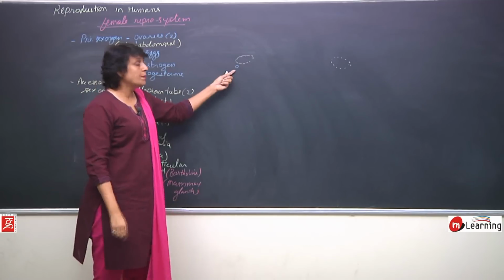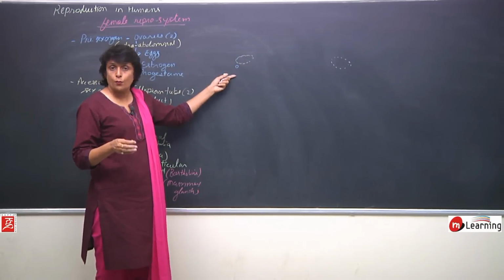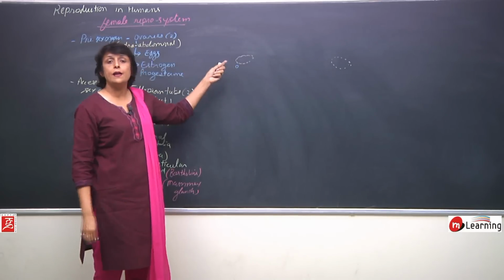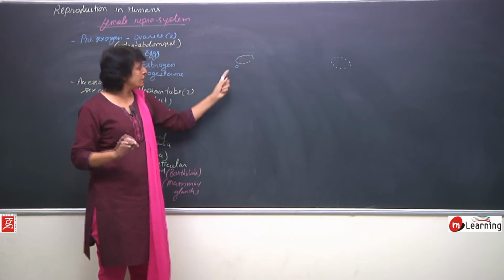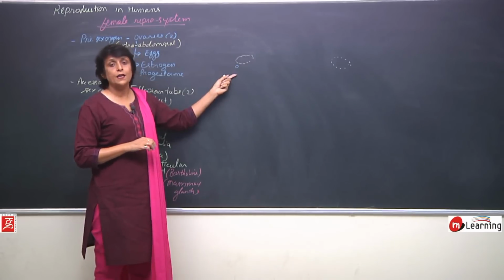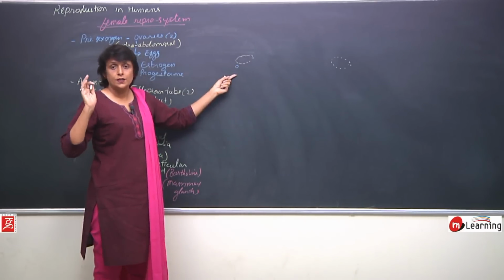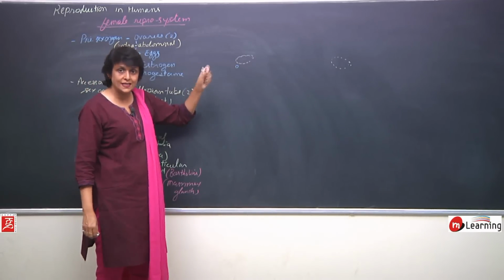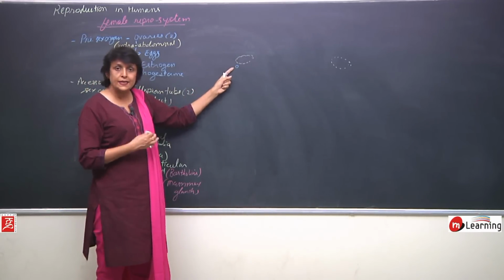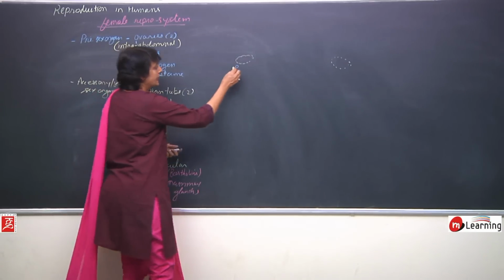We call it egg, but actually it is not a fully formed egg, it is in its secondary oocyte stage. But because we have not gone to that stage, we will call it egg, and when we come to discussing oogenesis, then we will talk about this, that this is the stage when the egg is released. But right now, we will call it egg.